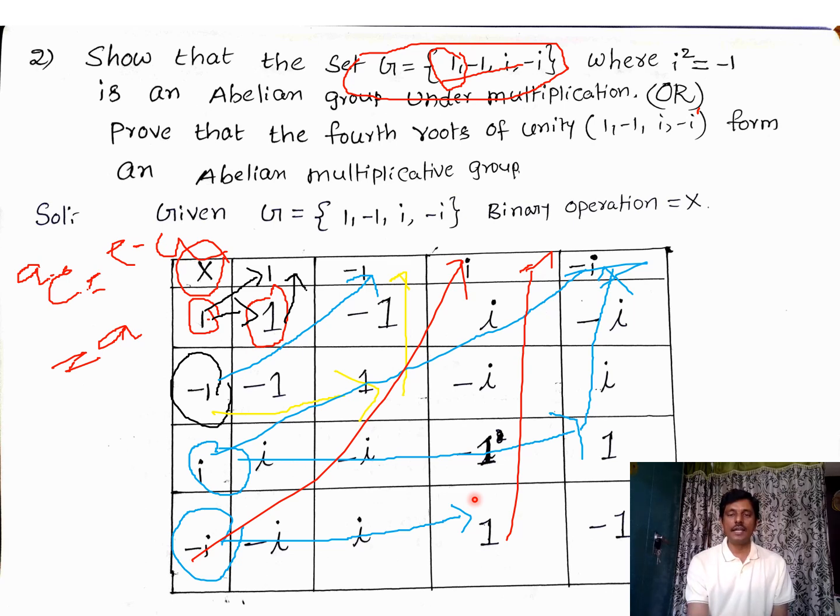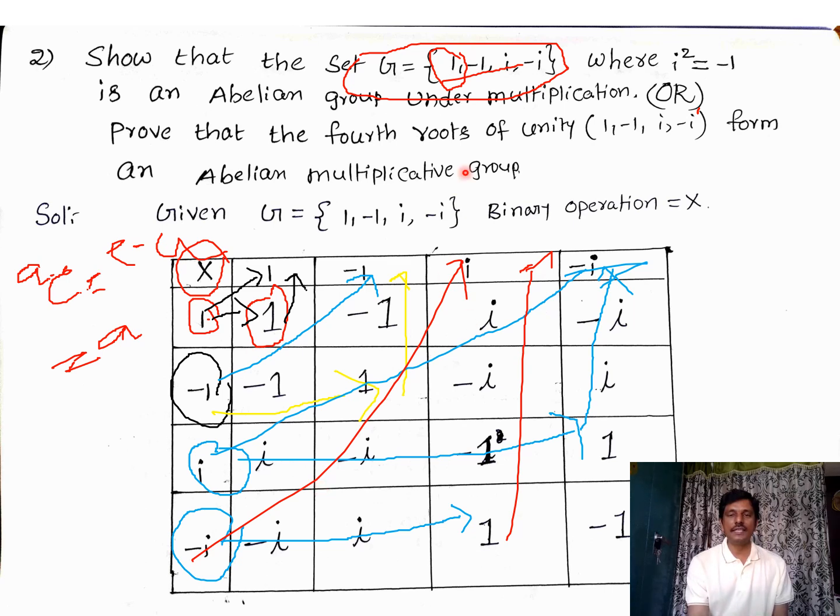Now what is the last property? Yes, commutative property. All the sets, starting from natural numbers, integers, rational numbers, real numbers, complex numbers, satisfy the commutative property under multiplication.